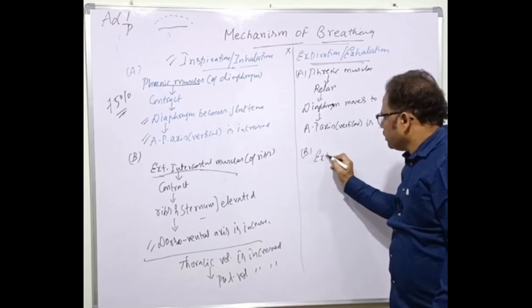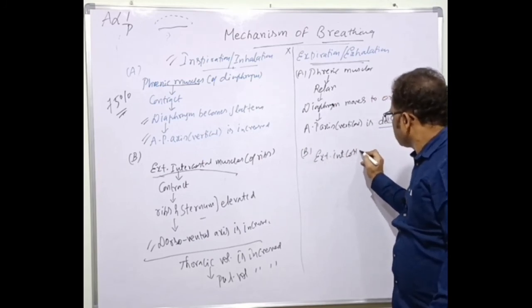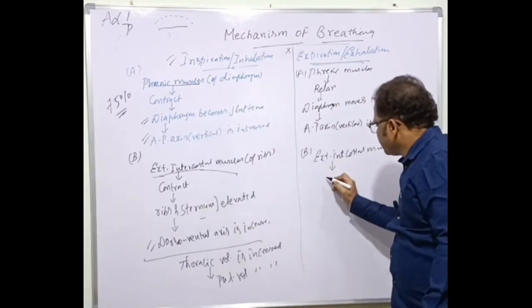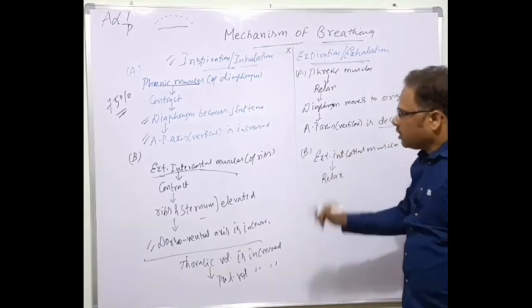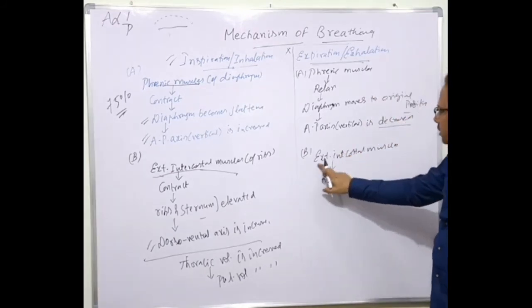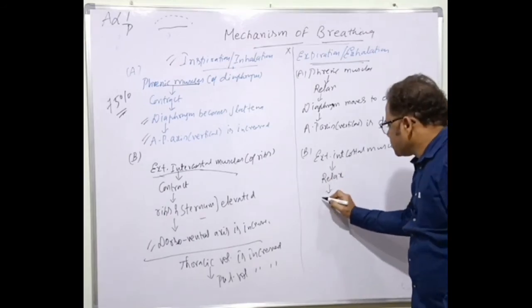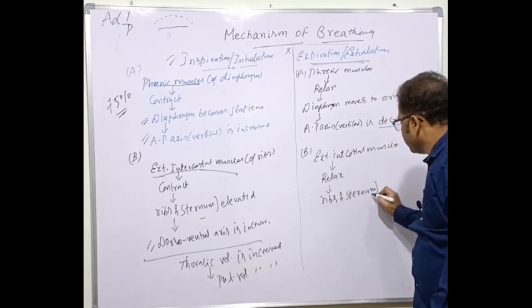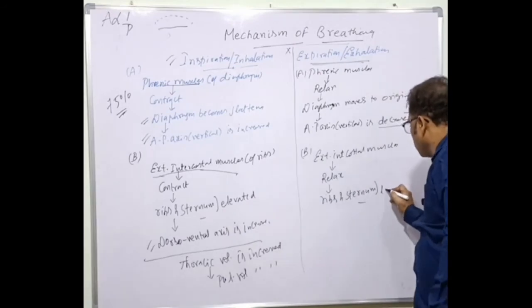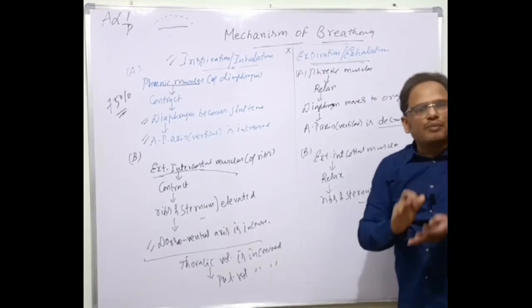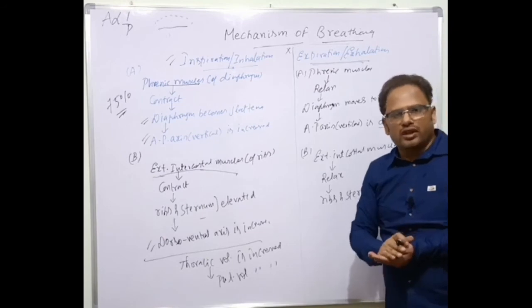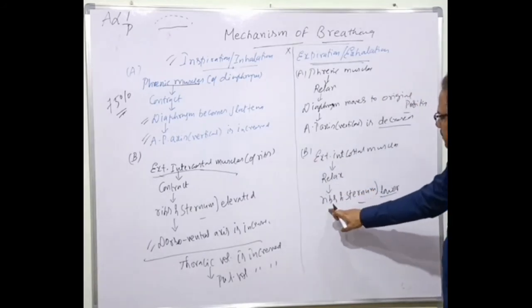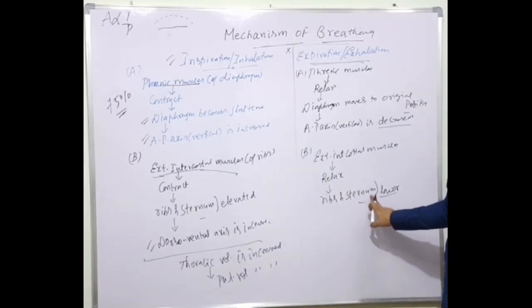Now this is A, for example, and here is B. The external intercostal muscles of the ribs contract, and after contraction they relax. Because of the relaxation of these external intercostal muscles, the ribs and sternum are lowered. Elevated here and lowered here. What is lowering? Coming back to the original position. Here there is a change in position, elevated, but because of the relaxation, the ribs and sternum come back to the original position. That's called lowering.